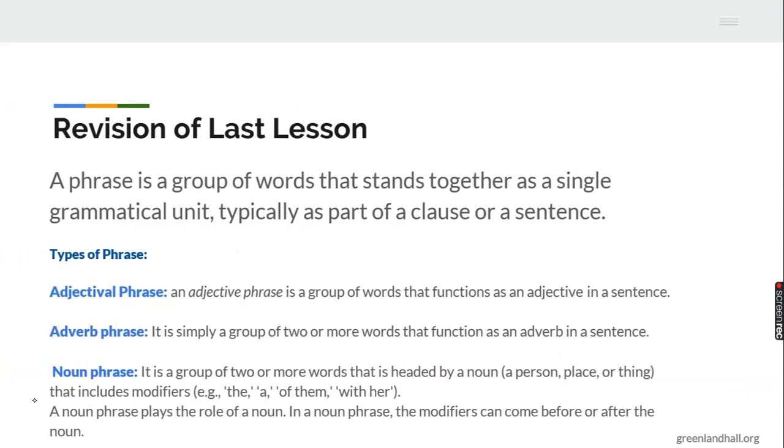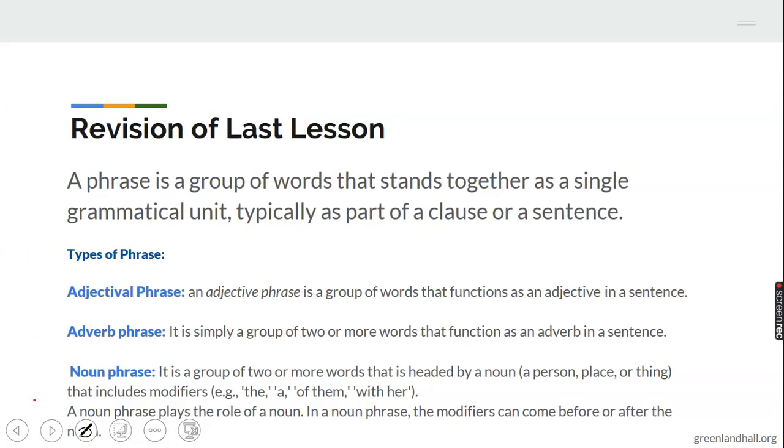Let's go to what we considered last week. Let's go through it briefly because it links us to this. A phrase, I said, is a group of words that can stand together as a unit and form part of a clause or a sentence. That is, a phrase is part of a clause. Note that as the first thing. That means a clause is a bigger version of a phrase. And like I told you last week, a phrase is meaningless on its own. And I listed the following types of phrases for you to go through and the way they work.